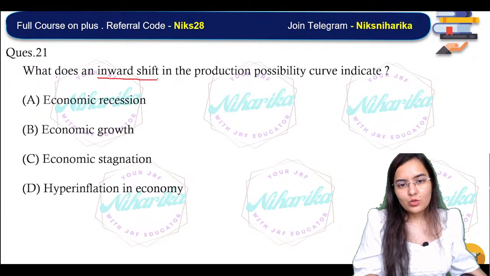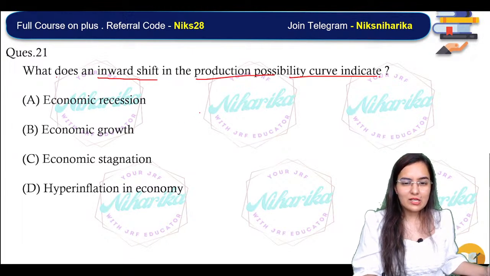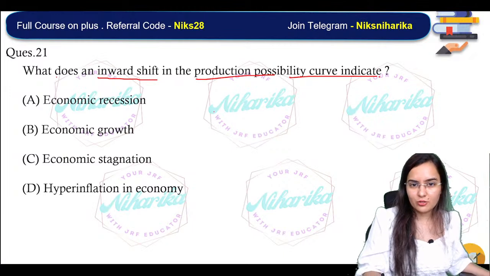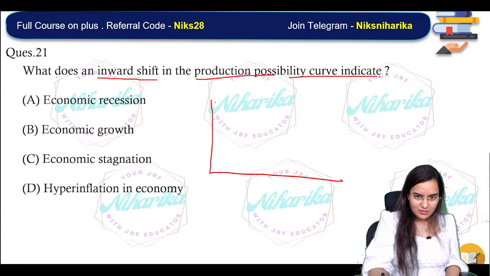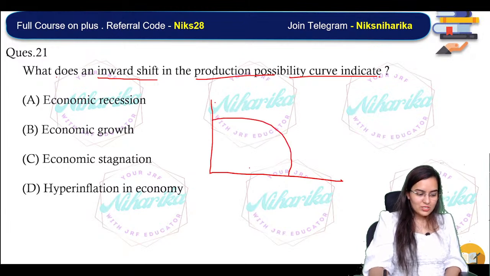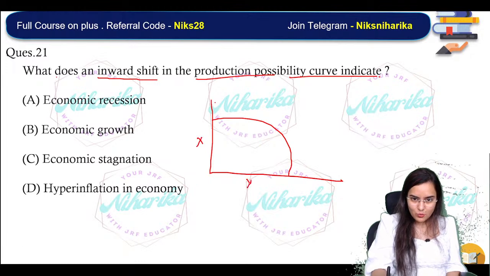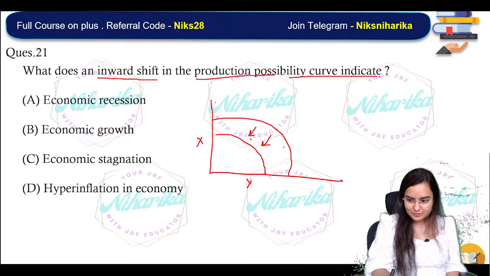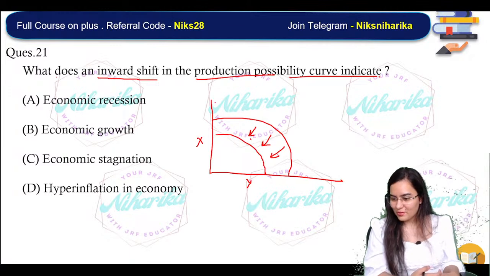What does an inward shift in the production possibility curve indicate? So this we have done in class number 1 in economics. What does a PPC curve show? It shows the allocation of resources between two goods, goods X and goods Y. So what does that inward shift show? AOA is for internal rules, regulations, and MOA for external.